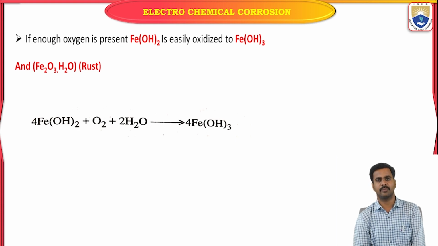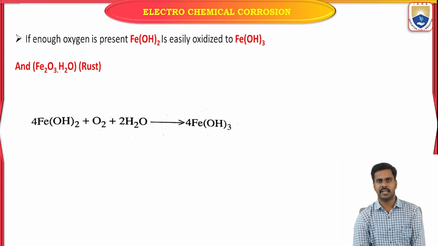Okay, so that is about electrochemical corrosion. What is electrochemical corrosion? It is the degradation or decay of metal in the presence of wet conditions, that means moisture. In both cases, the oxidation reaction at the anode is the same, but the cathodic reaction differs depending on the environment.